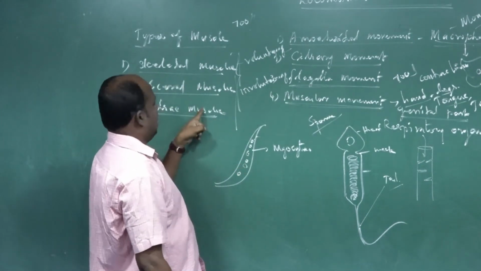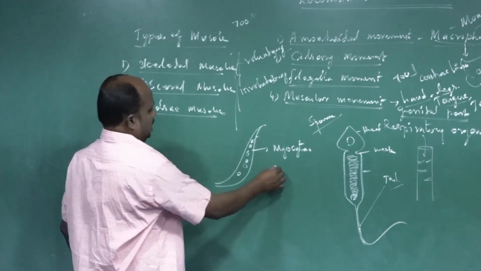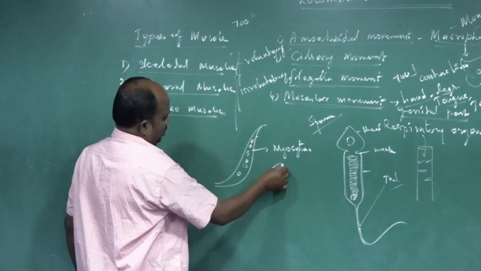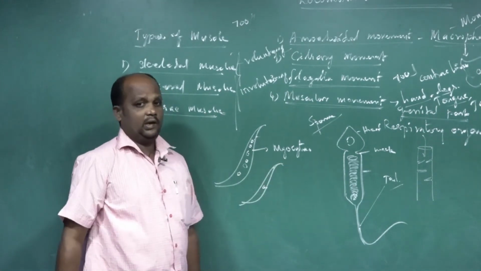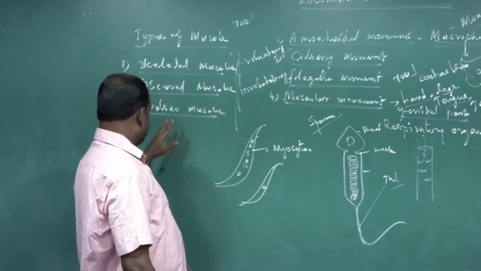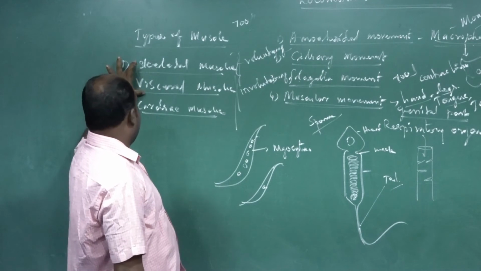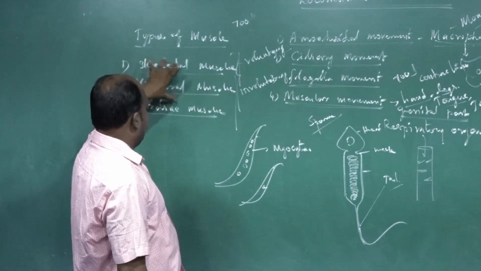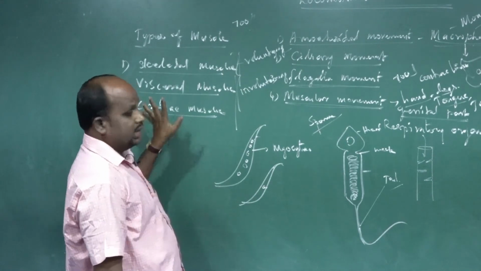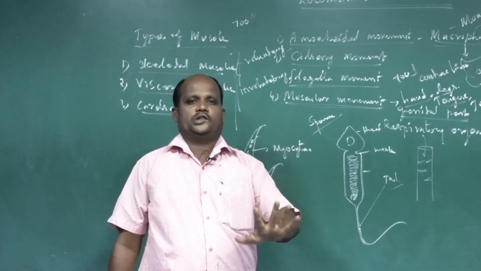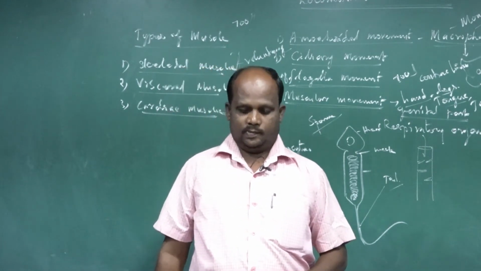Visceral muscle is also made up of multinucleated cells. But the cardiac muscle is a uninucleated structure. So the skeletal muscle and visceral muscle are both made up of multinucleated, elongated, fibrous-like structures. Cardiac muscle is a single nucleated structure. That is the different types of muscles.